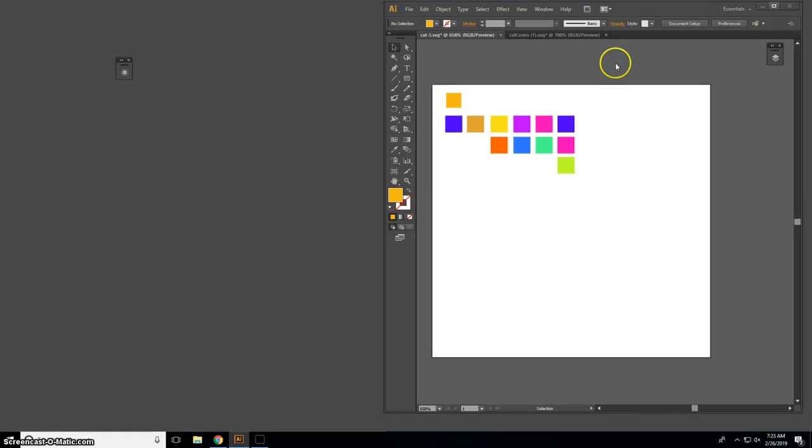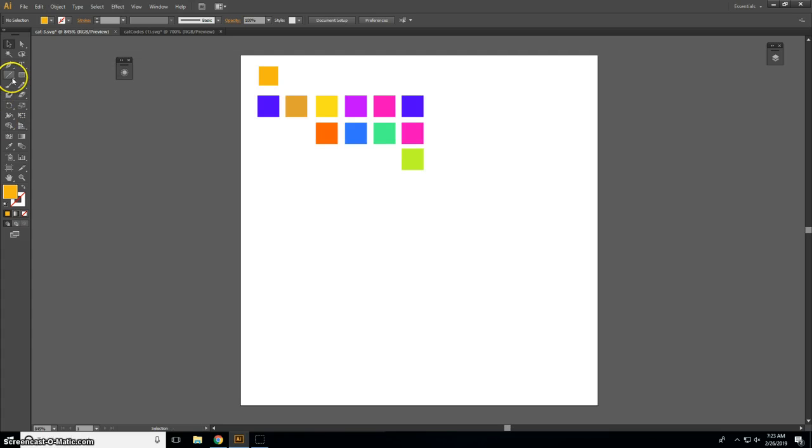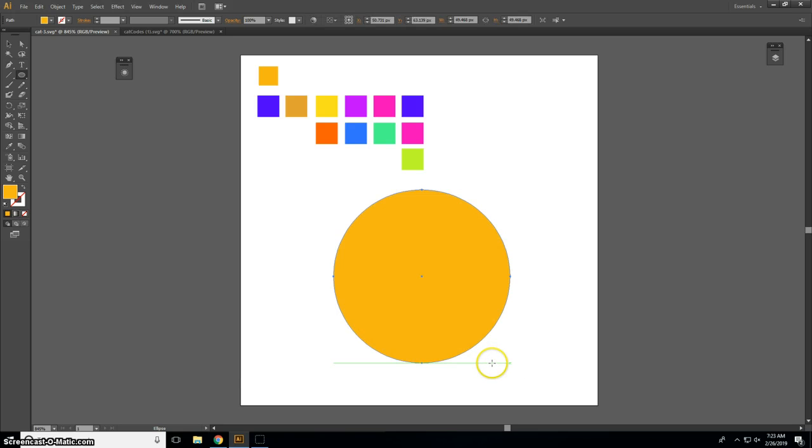So let's get started. The first thing I'm going to do is draw a nice circle using the shape menu here. And I'm going to use my direct selection tool to play with these anchor points. So every shape has anchor points, and there are 4 in this shape. I'm going to take that one. Actually, I'm going to play with the handles here.